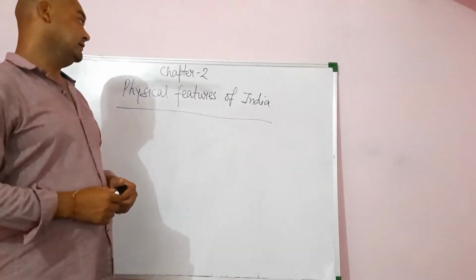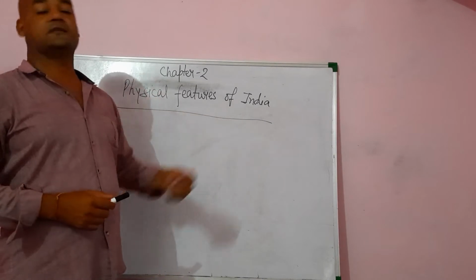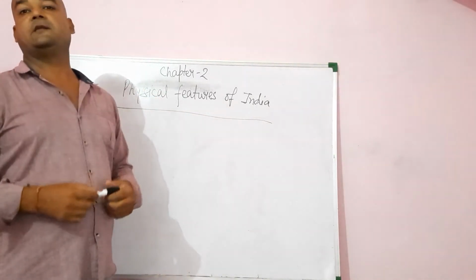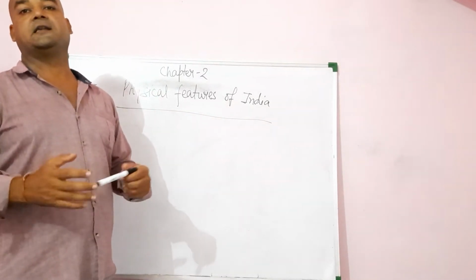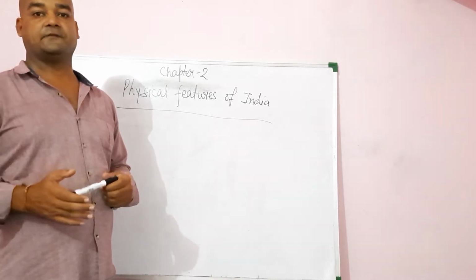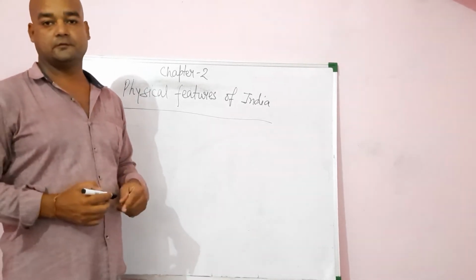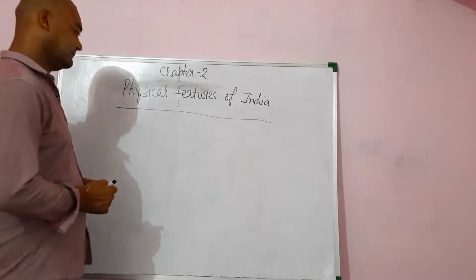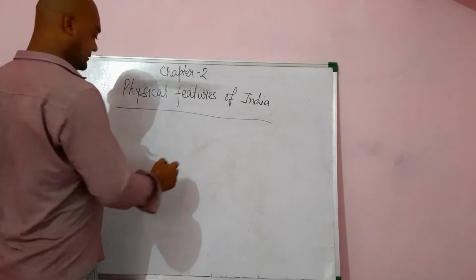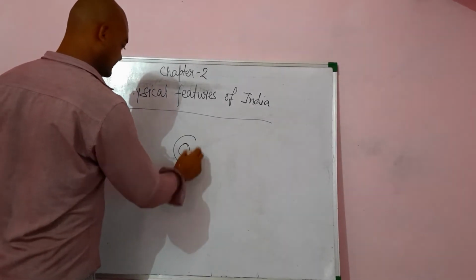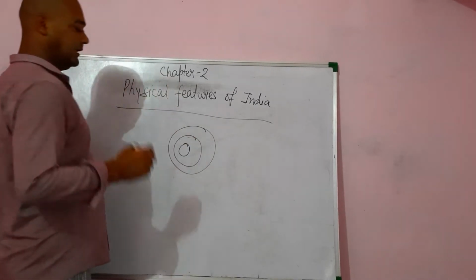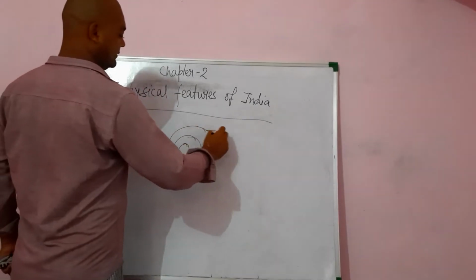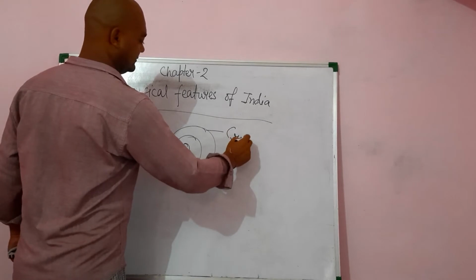As we are discussing the physical features of India, our main focus will be on the Indian landmass and how it was formed. But before going to that, we have studied in the previous class that our earth is made up of three concentric layers.